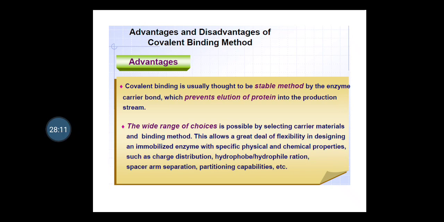Advantages and disadvantages I have already told you, but a few of them are: covalent binding is usually thought to be a stable method, as the enzyme-carrier bond prevents the loss of protein into the production stream. A wide range of choices is possible by selecting carrier material and binding method. These allow a great deal of flexibility in designing an immobilized enzyme with specific physical and chemical properties such as charge distribution, hydrophobic or hydrophilic character, spacer arm separation, partitioning capabilities, etc.